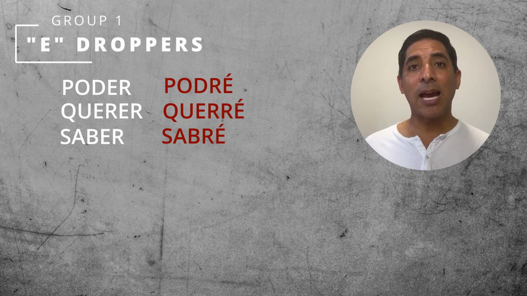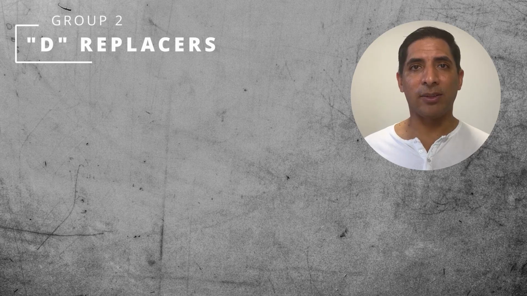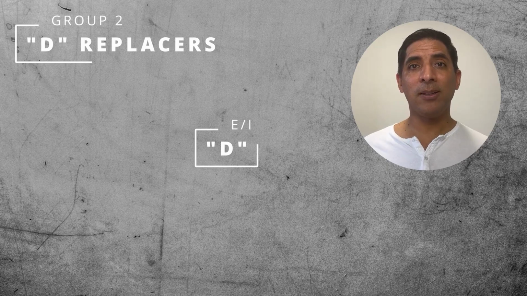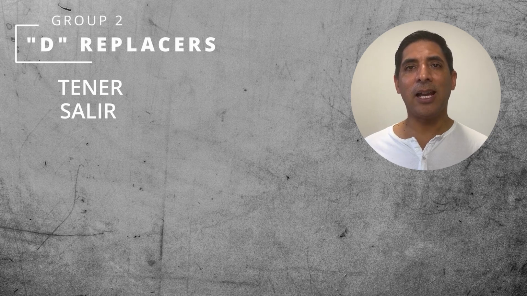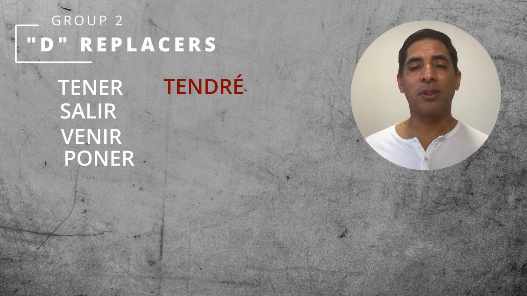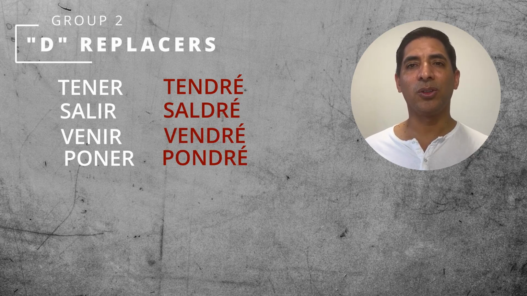For example, I will be able to go tomorrow. Yo podré ir mañana. Group number 2 is the D replacers. So we will swap an E or an I for a D. This usually happens so that the word is easier to say. For example, we have the verbs tener, salir, venir, poner. So that becomes tendré, saldré, vendré, pondré.